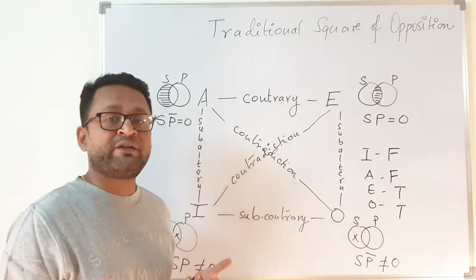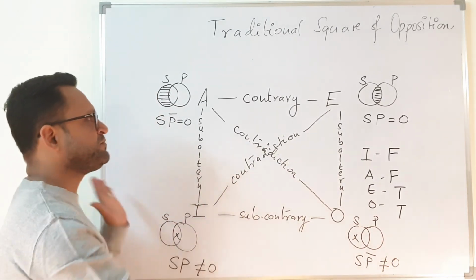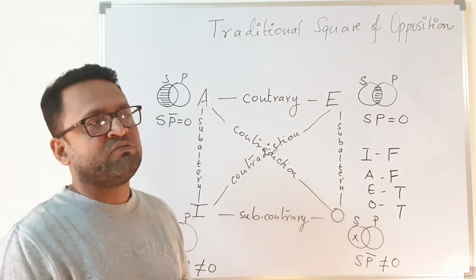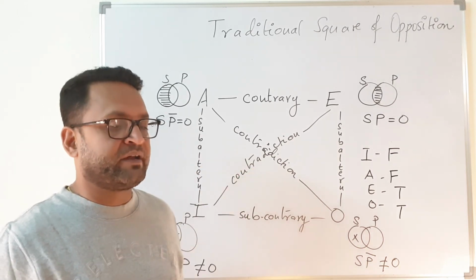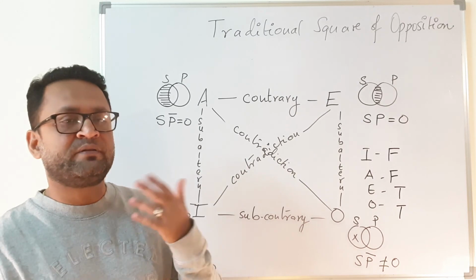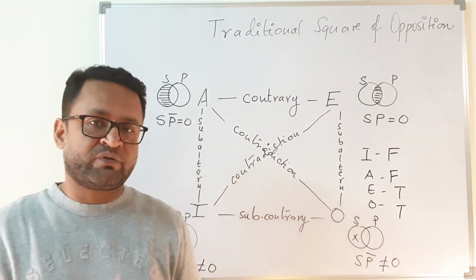The rest of the two values you may or may not find. This is more or less the working of the square of opposition, and what relationships hold and how they work. In the next class, we will meet and discuss the modern square of opposition, or the revised square of opposition.